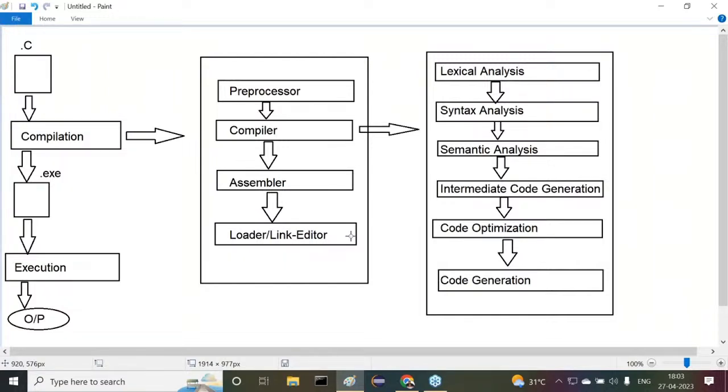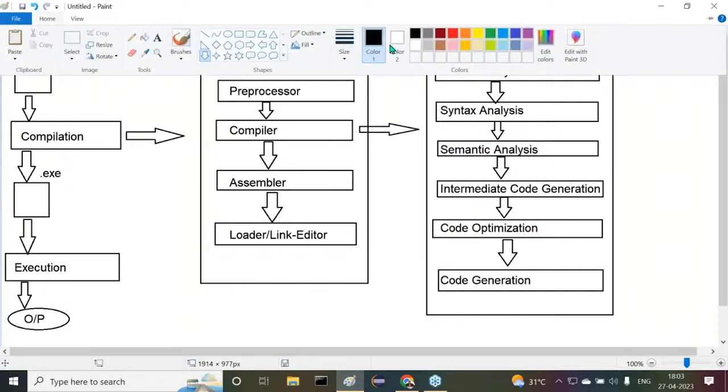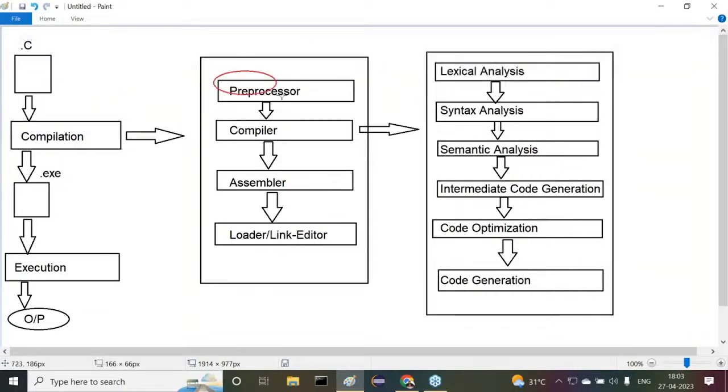From this diagram, what exactly is the point I'm trying to say? From this diagram, we can understand the location of the preprocessor. Where is the preprocessor?